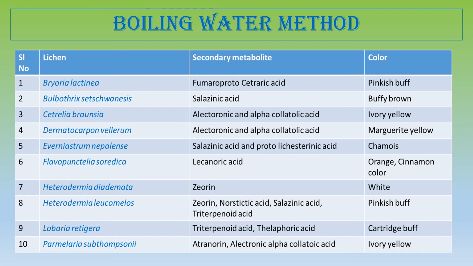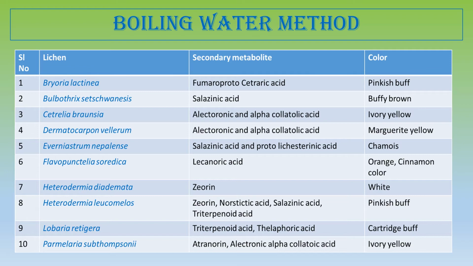Next is the boiling water method. Again, Bryoria lactinea, this is also synonymous to Alectoria lactinea. Here I'm discussing the same type of lichen and three different processes. So the name of lichens will be the same, the secondary metabolite will be the same, but the color will be a bit different.